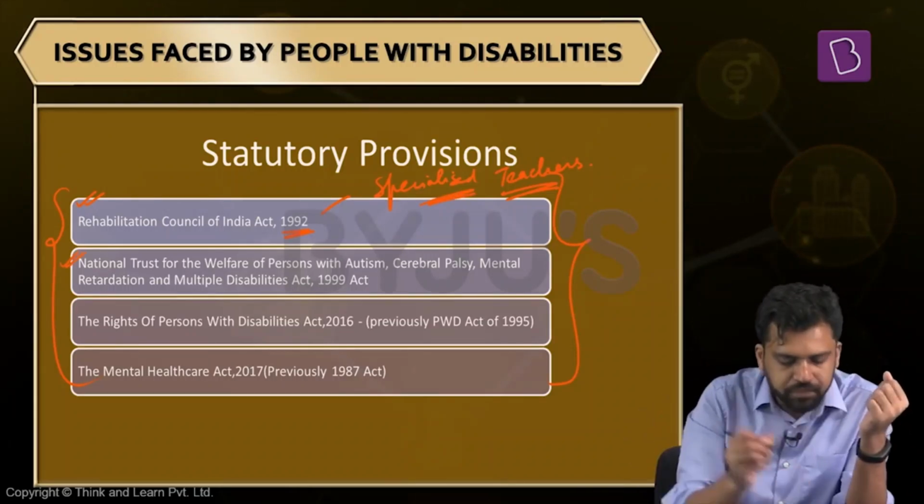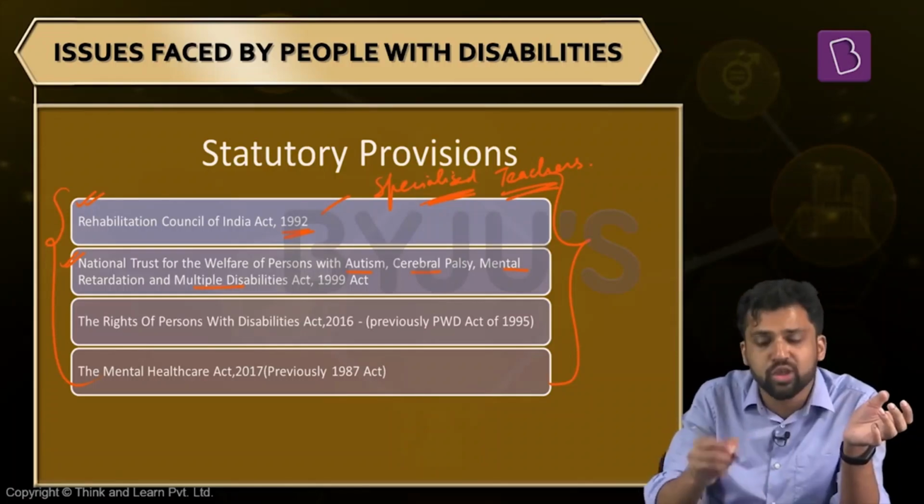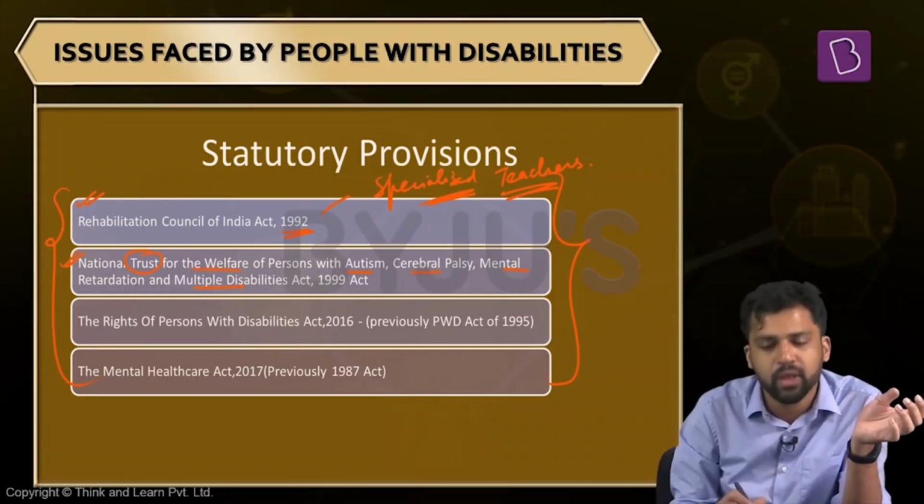Now, another provision we have is the National Trust for Welfare of Persons with Autism, Cerebral Palsy, Mental Retardation and Multiple Disabilities. So for some forms of mental health issues and mental disabilities, we are creating a separate trust for their welfare. It was in 1999.